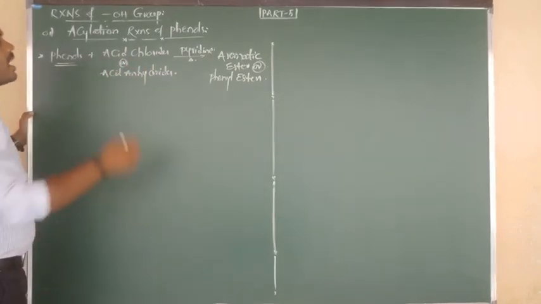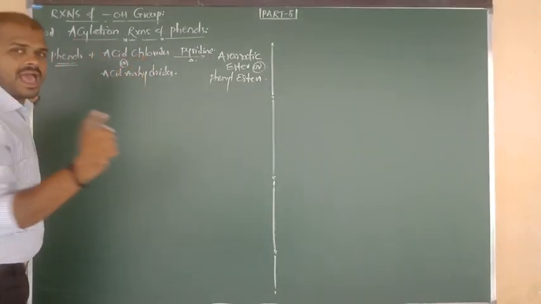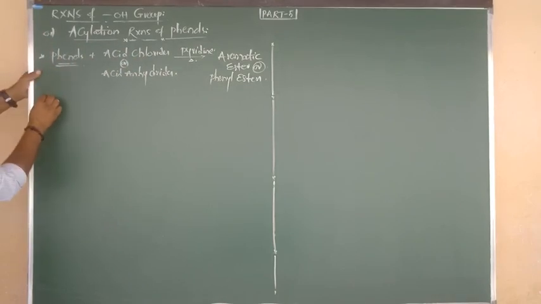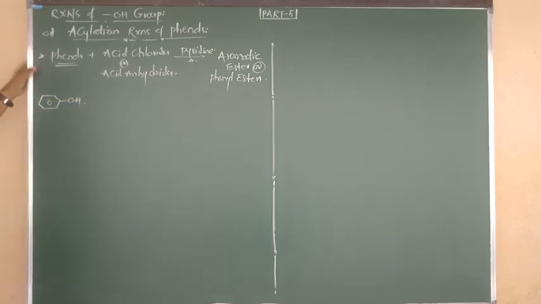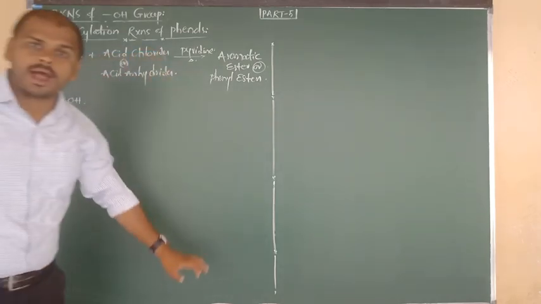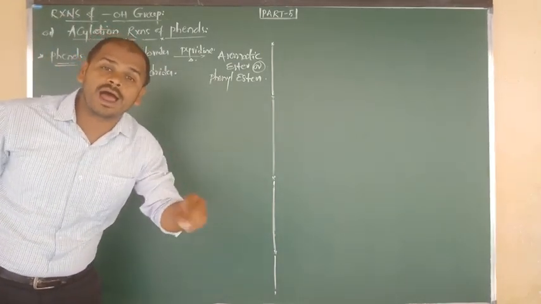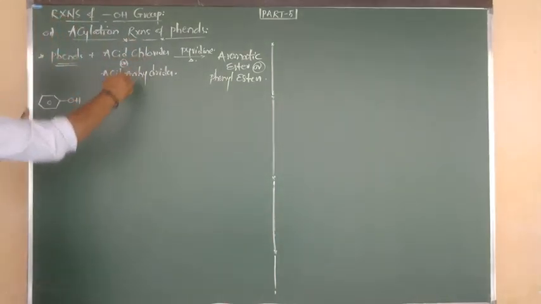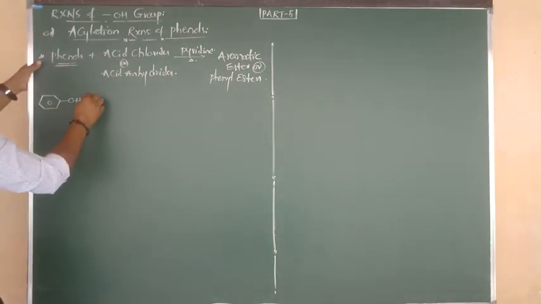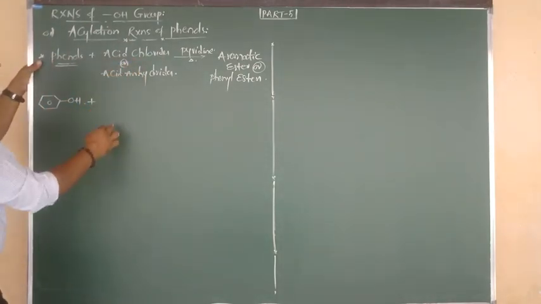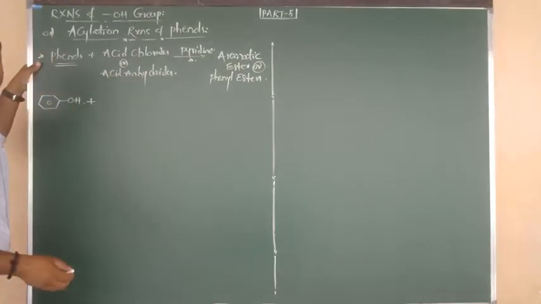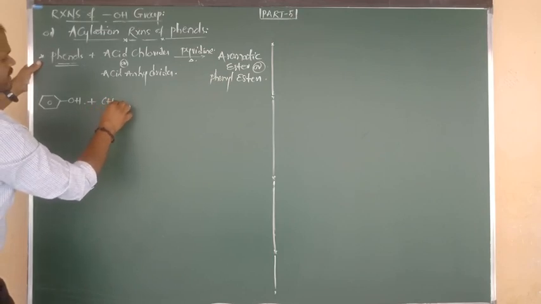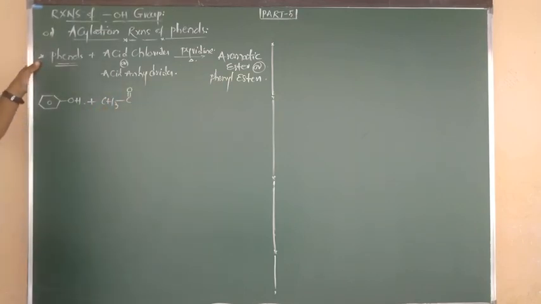Now let us go for how phenol undergoes acylation with acid chloride. What is the formula of phenol? The formula of phenol is benzene bonded to the OH group. It undergoes reaction with acid chloride, and we can say acyl chloride. What is the formula of acid chloride? R bonded to C double bond O. In place of R you can write methyl also. So we can say CH3 bonded to C double bond O.